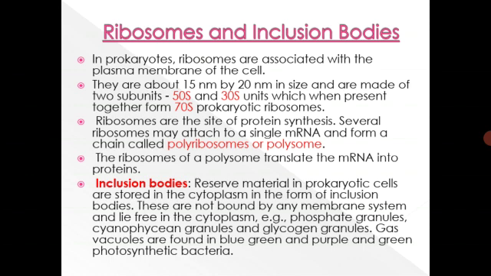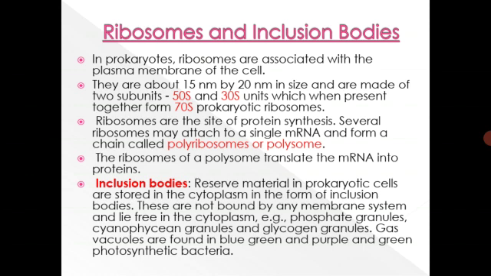Ribosomes are the site of protein synthesis. Several ribosomes may attach to a single mRNA, messenger RNA, and form a chain called polyribosomes or polysome. The ribosomes of polysome translate the mRNA into proteins.